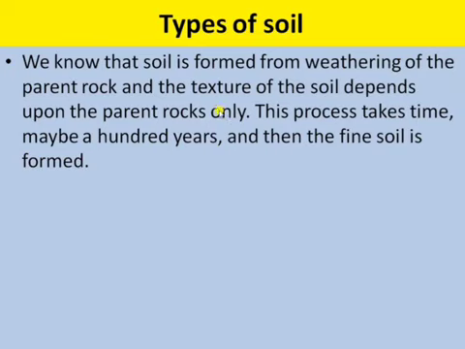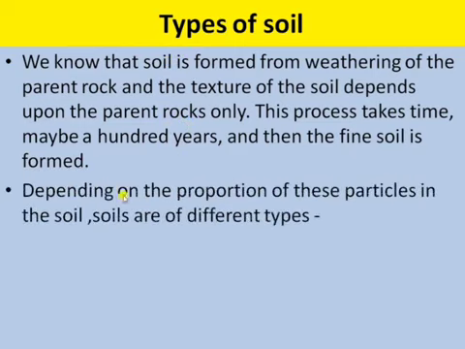Weathering means breaking down or dissolving of rock and mineral into smaller particles due to wind, water, acids, plants, animals, and change in temperature. Depending on the proportion of these particles in the soil, soils are of different types.